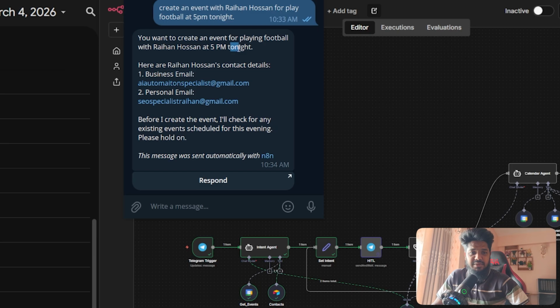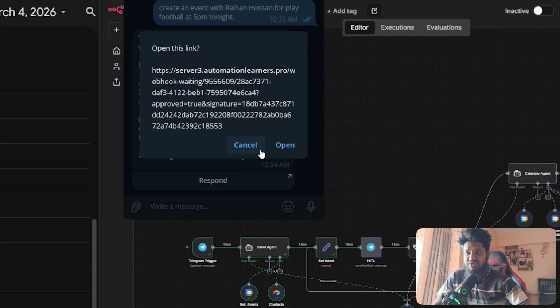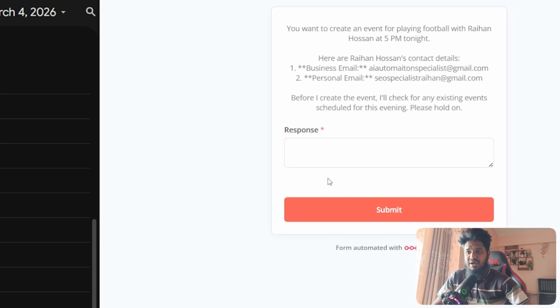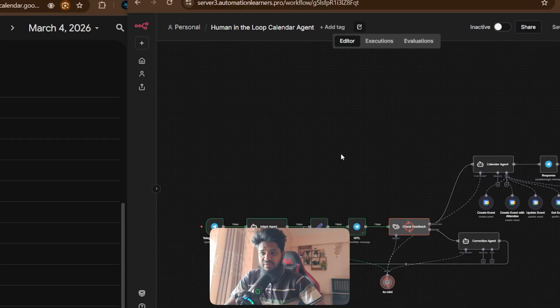It's 5 p.m. tonight, and there are two emails, a business email and a personal email. Before creating the event, it checks whether any existing event is scheduled or nothing is on hold. If I respond to the question that yes, I want to go with the personal one, then you can see the AI agent loops again.